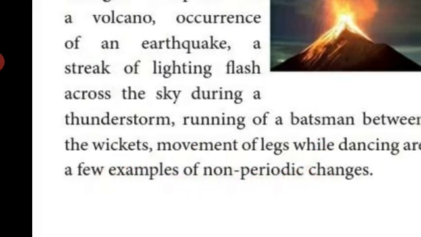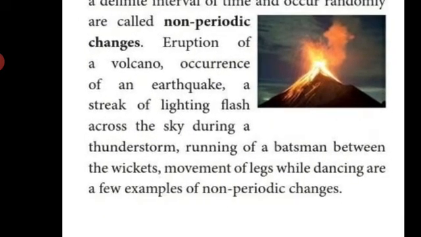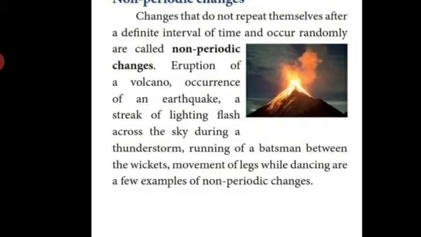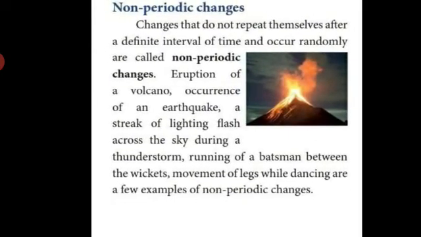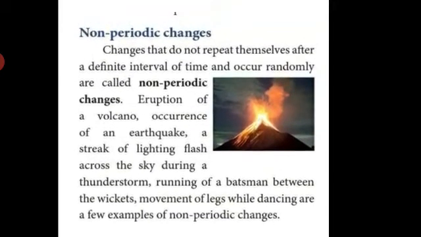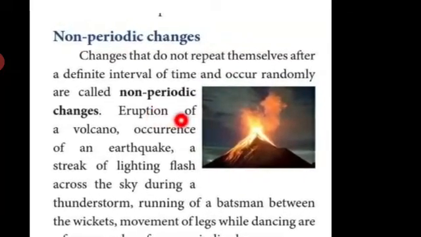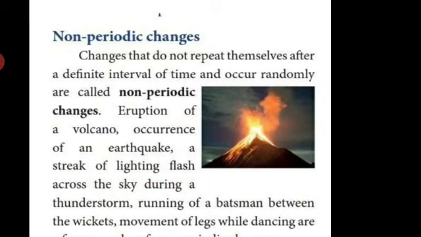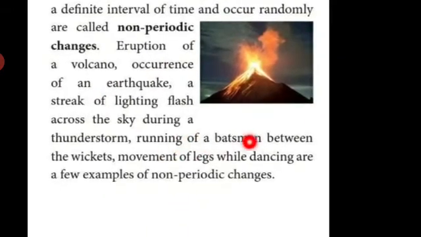Once again I'll tell you, students, if there is a non-periodic change, there is no definite time period. Non-periodic changes mean there is no definite time, and they may happen suddenly. Examples are the eruption of a volcano, occurrence of an earthquake, a streak of lightning flash across the sky during a thunderstorm, running of a batsman between the wickets, and movement of legs while dancing.